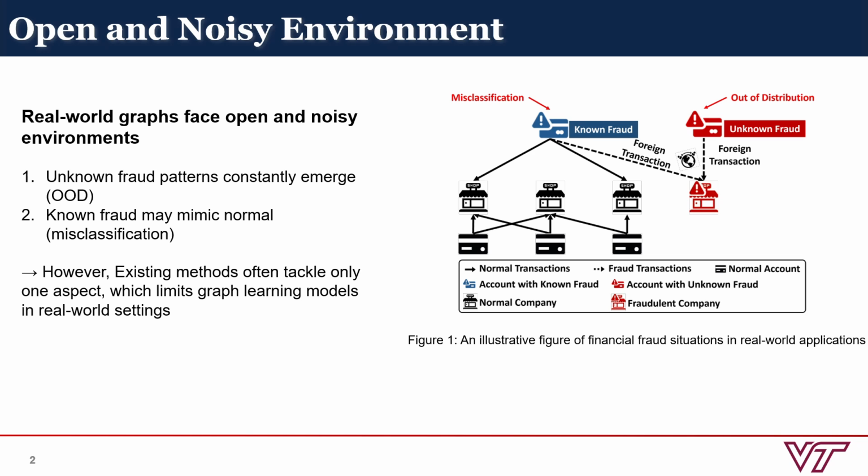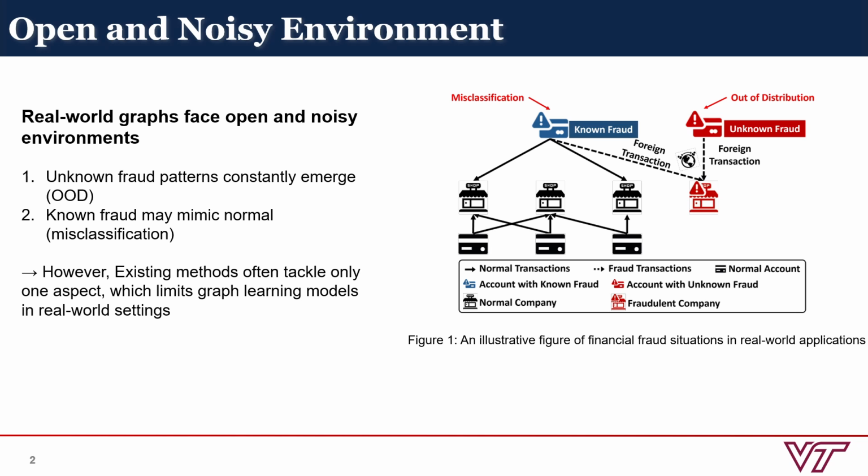A typical example is financial fraud detection. There are many undiscovered types of fraud, and even known fraudulent activities can incorporate legitimate transactions to mimic normal users and make detection more challenging. However, most existing methods only tackle one side of this problem. This limitation leaves graph learning models vulnerable in real-world settings.